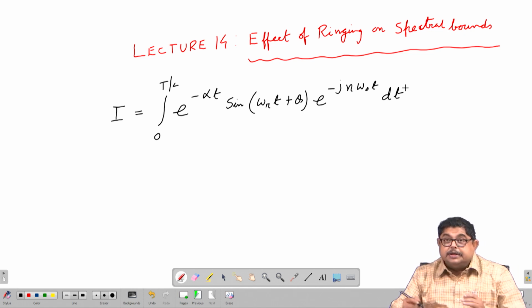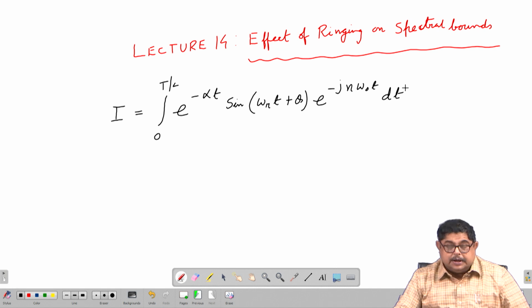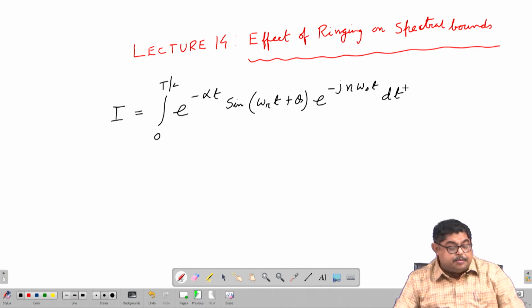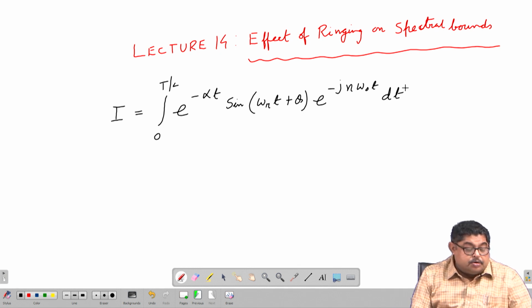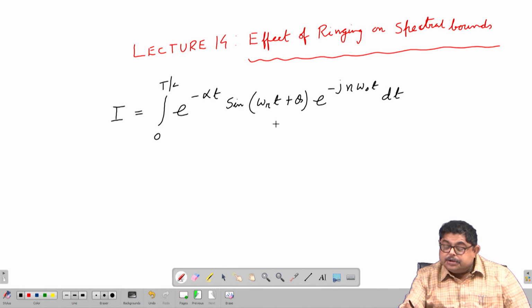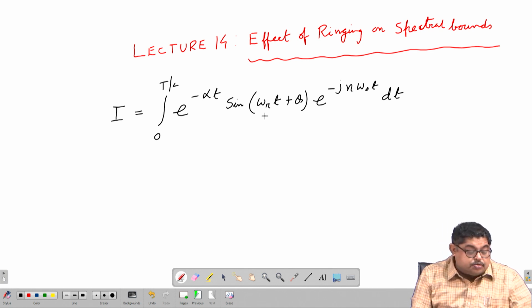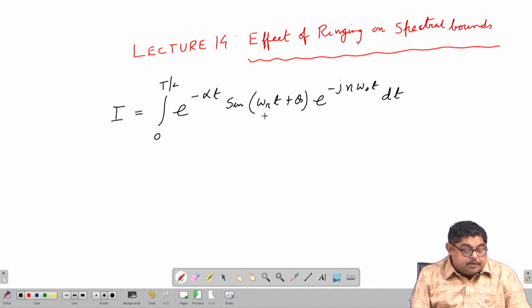Because this is the actual thing apart from K, which we have just kept. So, how to tackle this? Nothing, you see all are e to the power terms, only the sine is there. So, sine by Euler's identity we can break.